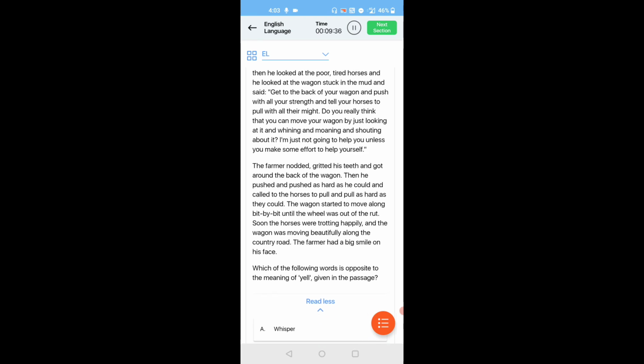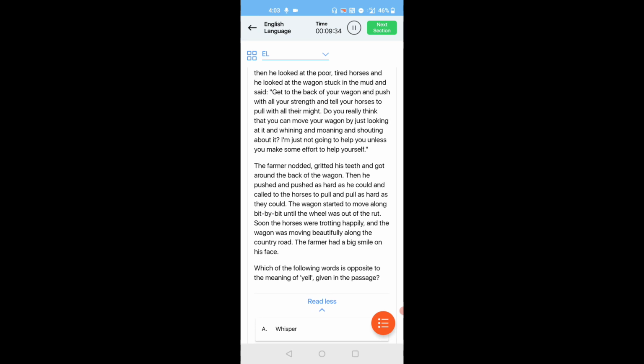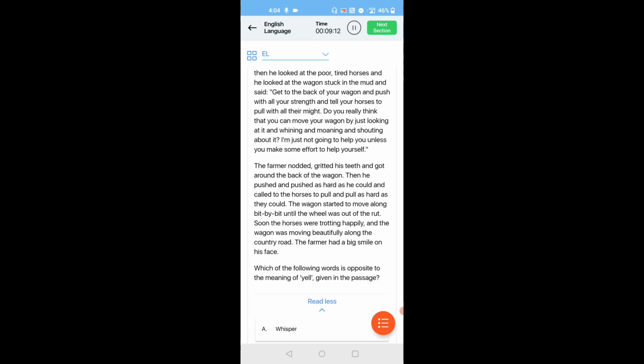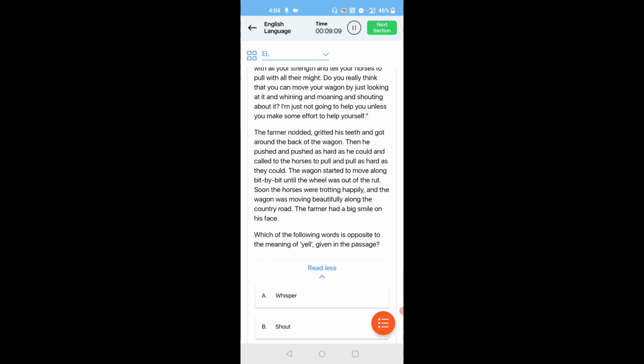The farmer gritted his teeth and got around the back of the wagon. Then he pushed and pushed as hard as he could and called to the horses to pull and pull as hard as they could. The wagon started to move along bit by bit until the wheel was out of the rut. Soon the horses were trotting happily and the wagon was moving beautifully along the country road. The farmer had a big smile on his face.